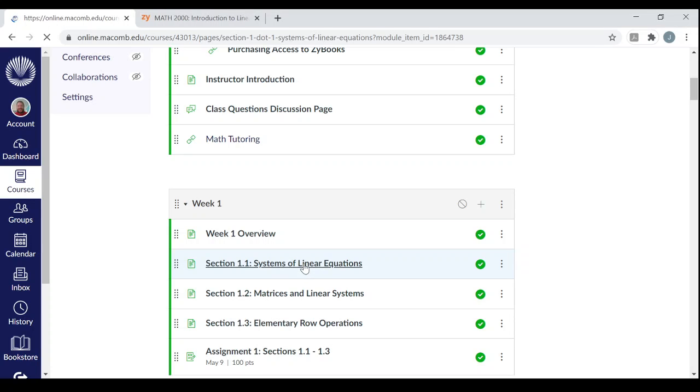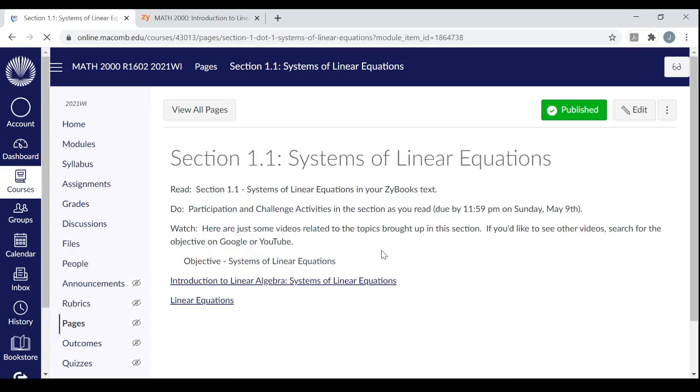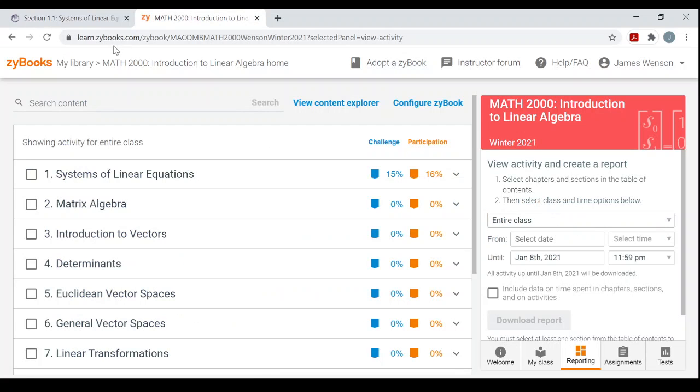So there's a page for section 1.1, and every single page is going to look pretty similar. I'll ask you to read section 1.1, Systems of Linear Equations, in your ZyBooks text. So you're going to have to go to a separate website. Just go to zybooks.com and sign in. Hopefully you've purchased access to ZyBooks by the time you're watching this. Get a password and all that, and be able to sign in, and then subscribe to my Math 2000 book.